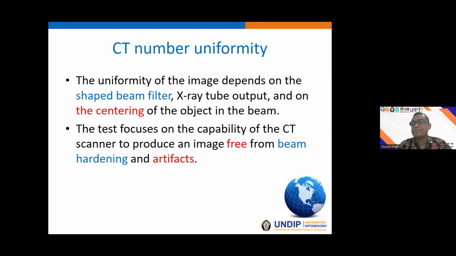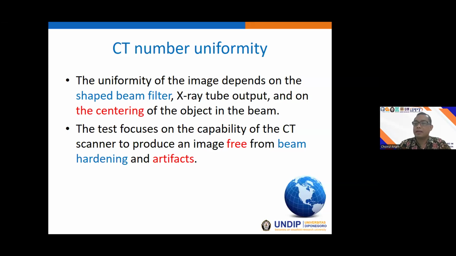But in fact, it may not be what we expected, because the CT number may differ from one location to another. So CT number uniformity is the parameter to ensure that our pixel values, our CT numbers, are within the uniformity. Yeah, in the CT image, there are many factors affecting the CT number uniformity.